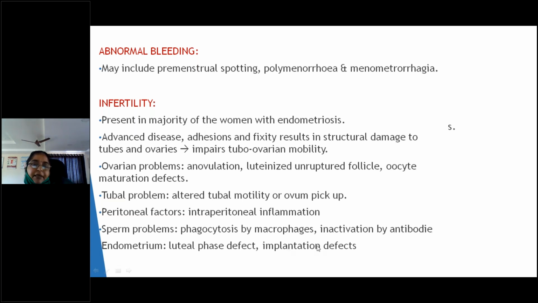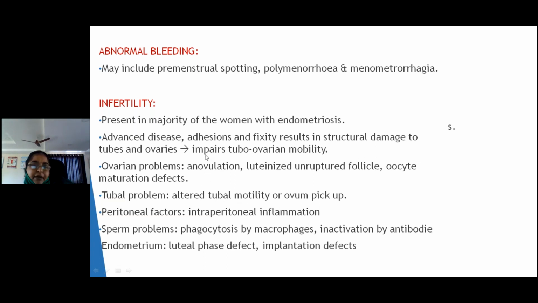In the peritoneum, there will be inflammation. Peritoneal fluid will be present in the peritoneal cavity. There will be inflammation. I already told you inflammatory cells will be released in the peritoneal cavity. Number 1.